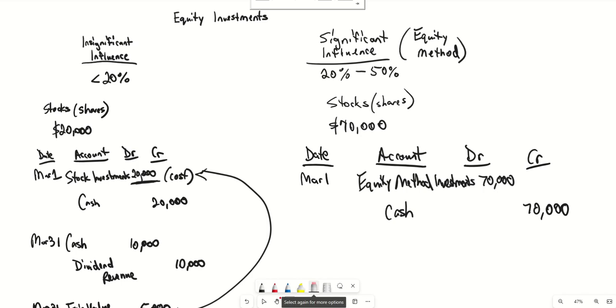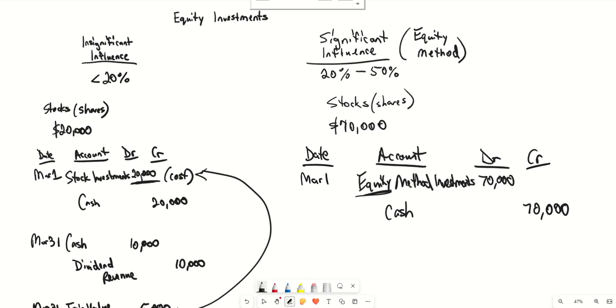All right, I need to align this better. There we go. Okay. So even though the name of the account is called equity method investments, so you have the word equity here, that is an asset account, but it is specifically a long-term asset account. So just to provide clarity there.